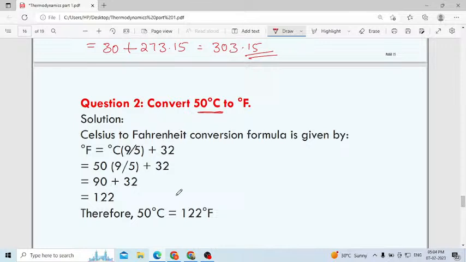Yes, the answer is 122, Rashmi, not 112. Maybe somewhere you made a mistake, maybe in addition. See here, you can cancel: 5 ones are 5, 5 tens are 50... then 90 plus 32 is 122. Maybe you made a mistake in adding. Okay, you can make the mistake here, but don't make the same mistake in the exam.